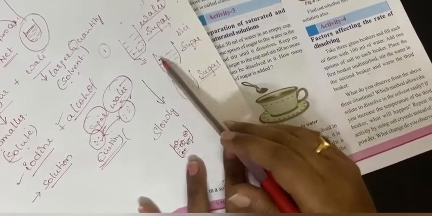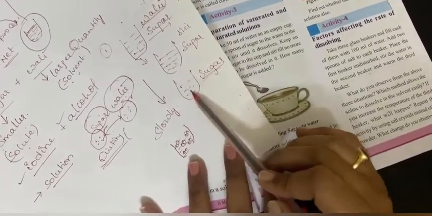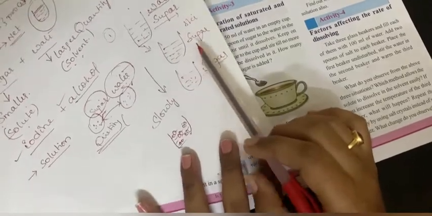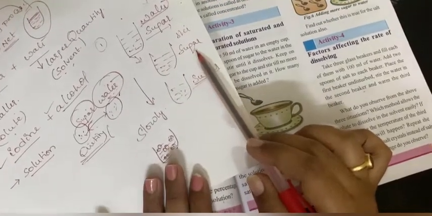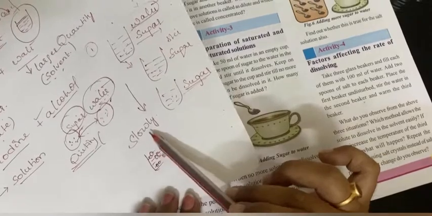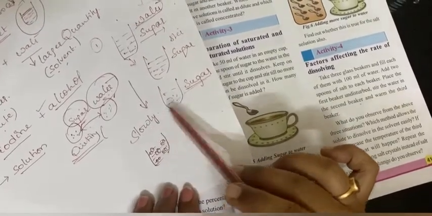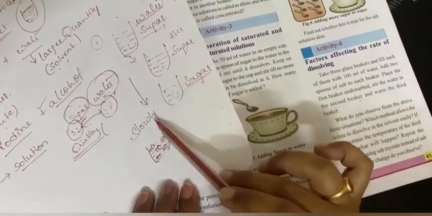So when compared to second step and third step, the dissolved point of sugar will be decreased. So the sugar will be dissolved slowly, right?